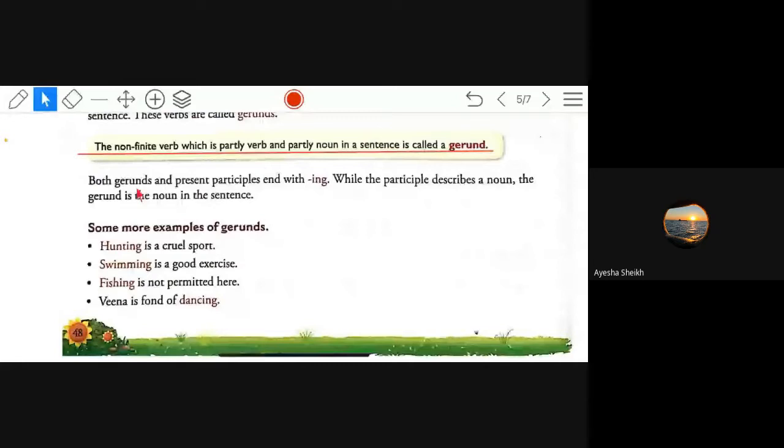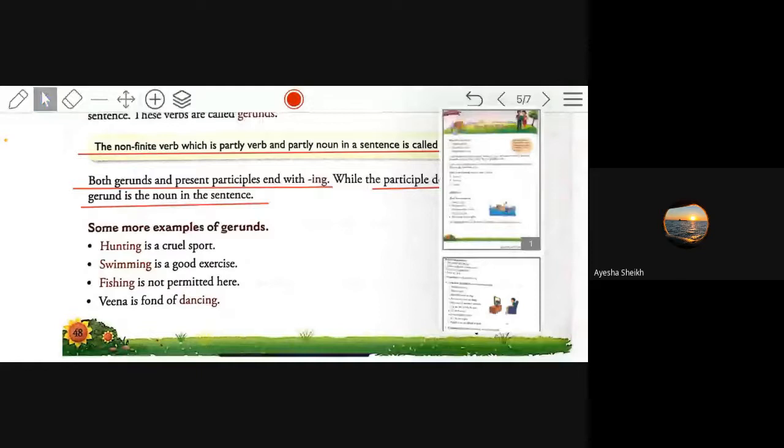Over here, see very important thing. Both the gerunds and present participle end with ing. But the present participle describes a noun. Present participle will describe the noun. Gerund is the noun in the sentence itself. Present participle will describe the noun and gerund is the noun in the sentence itself. Both will end in ing. Remember that.